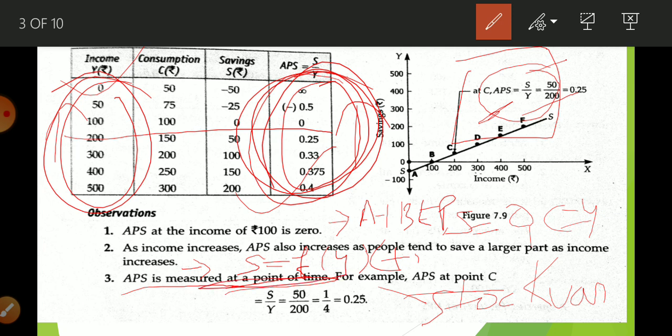So first observation, at the break even point saving is equal to 0. Second point, as income increases, saving also increases. Third point, APS is a stock variable. Why? Because it is measured at a point of time.